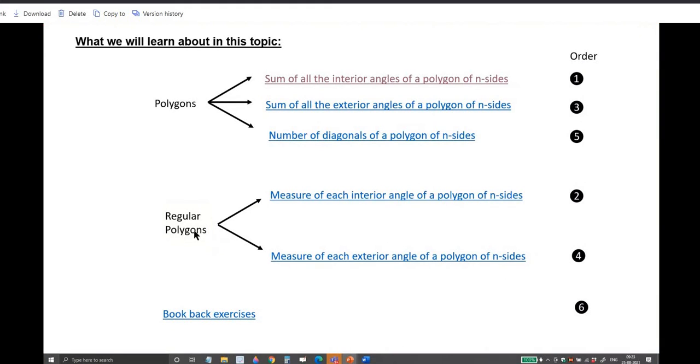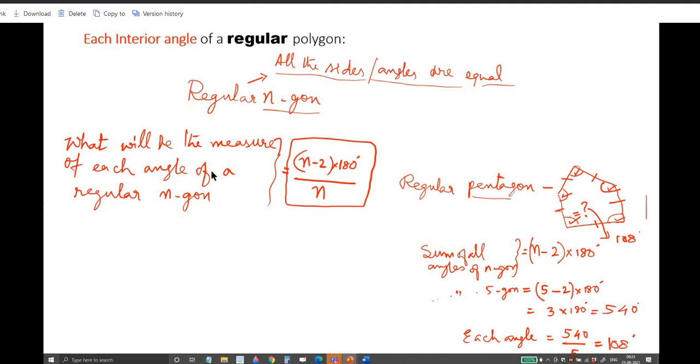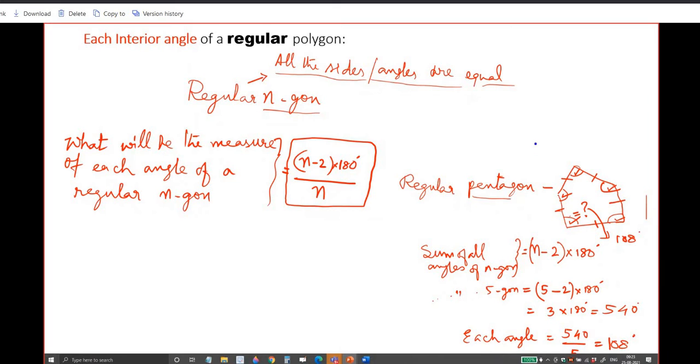So in the context of regular polygons, the measure of each interior angle of a polygon of n sides, how will you find out? Each interior angle of a regular polygon. I have just bolded it, regular, not for other polygons. It must be a regular polygon, which means all the sides are equal, all the angles are equal. In that case, what is the interior angle? The polygon may be an n-gon. First I am taking a pentagon here.